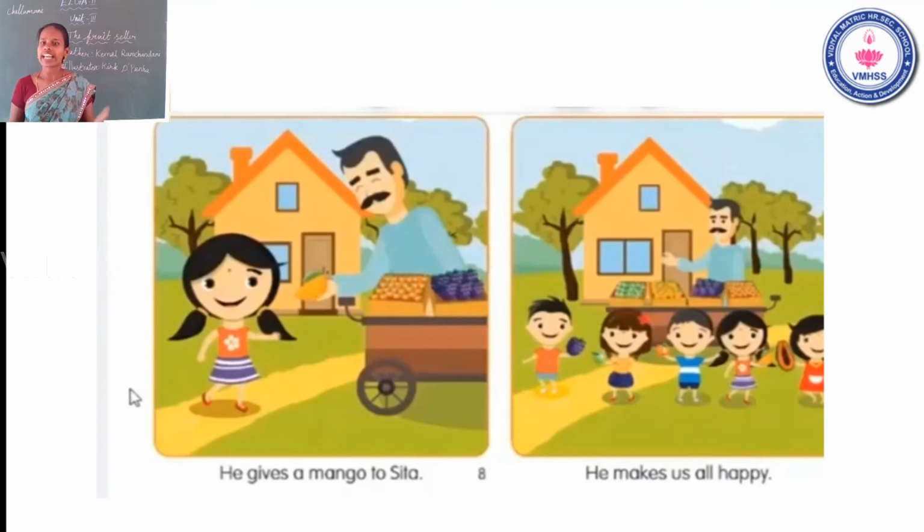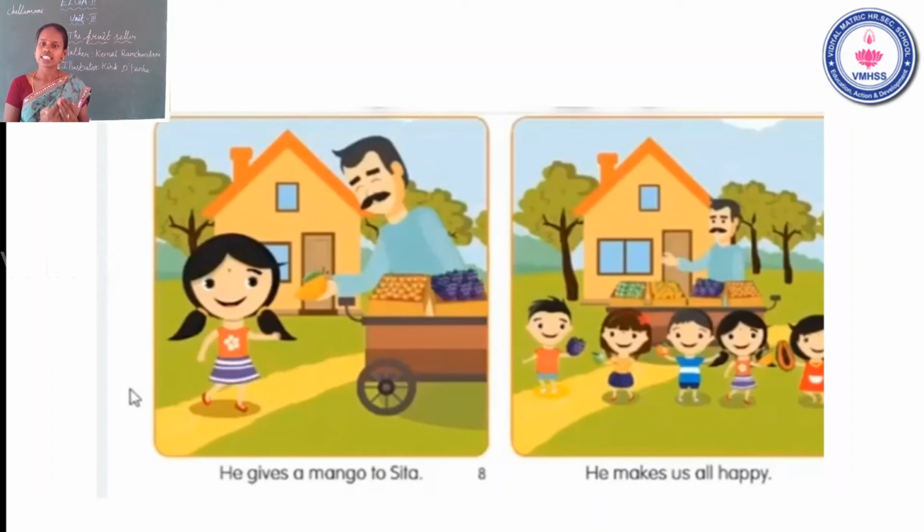Okay. See the next page. What do you see in this picture? He makes us all happy. What is the meaning of happy? Magirchi. Okay. He makes. Makes means உருவாக்குறது. Create. He makes us all happy.